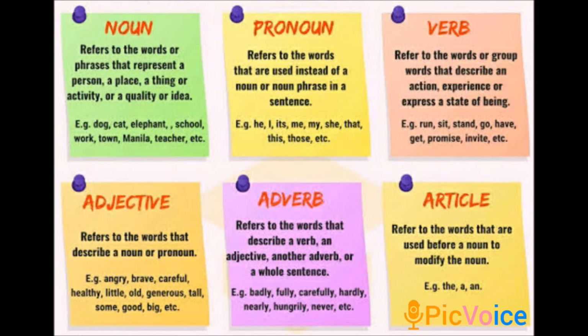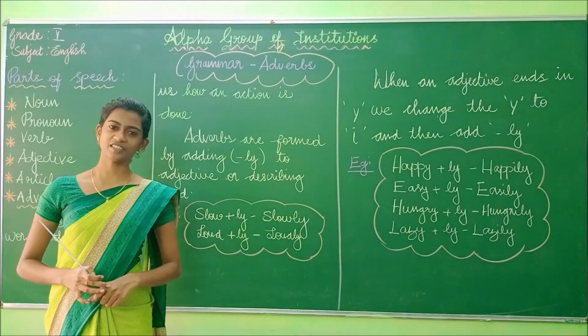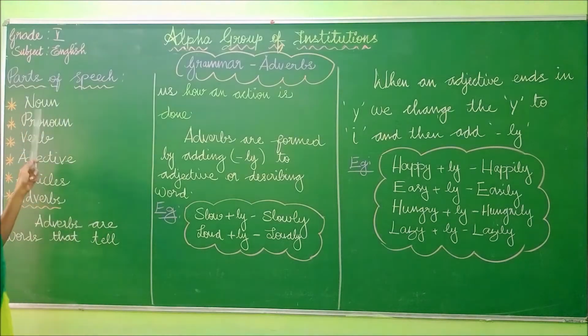And the next one is article. Article refers to the words that are used before a noun to modify the noun. Okay, so articles, we have seen three articles, a, an and the. Okay, and we have seen those usages. So next we are going to see adverb. Are you ready, children? Okay children, so hope you all understood the noun, pronoun, verb, adjective and articles.